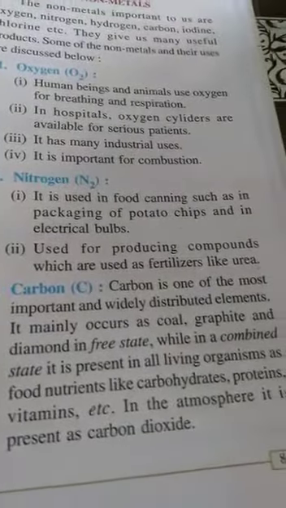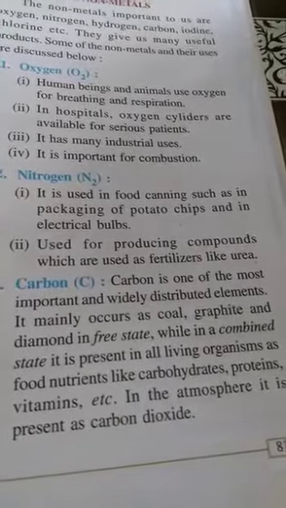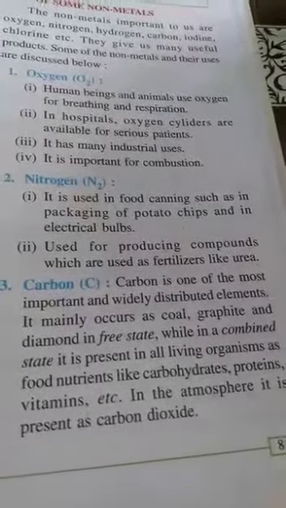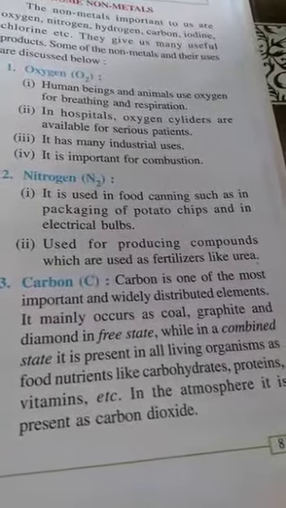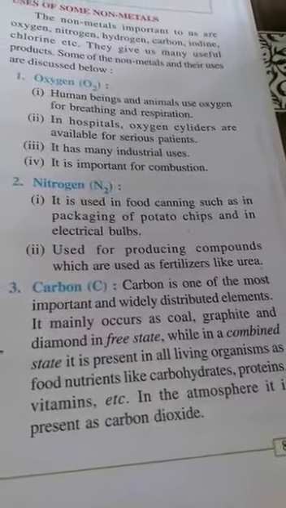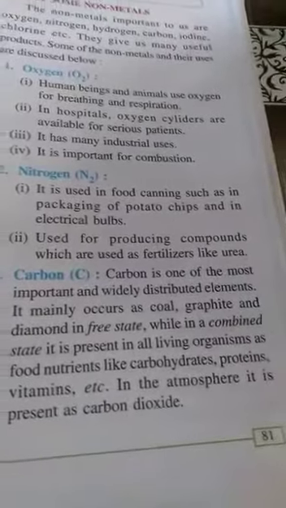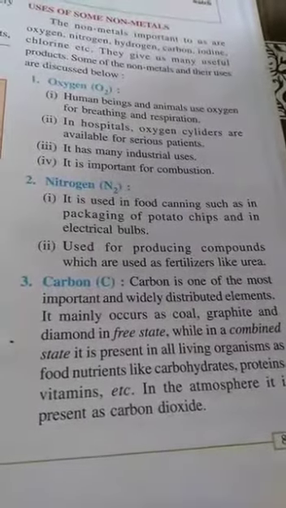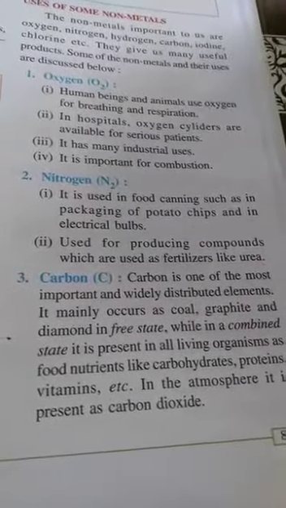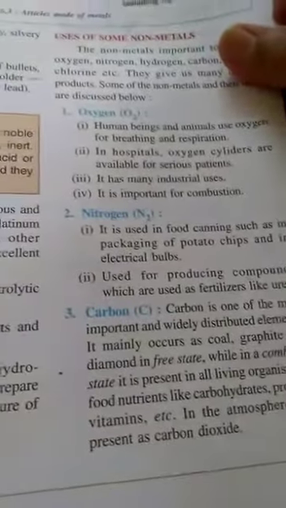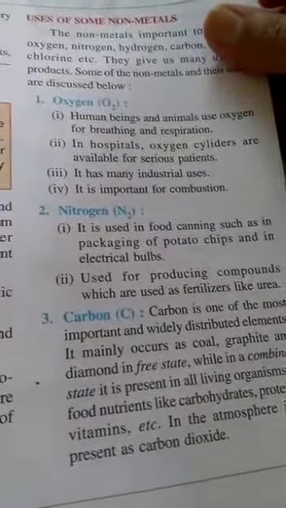It is mainly present in the form of coal, graphite and diamond in free state. And in the compound form, it is present as carbohydrates, proteins, vitamins, etc. in the body of living organisms. And in the atmosphere also, it is present in the form of carbon dioxide gas.